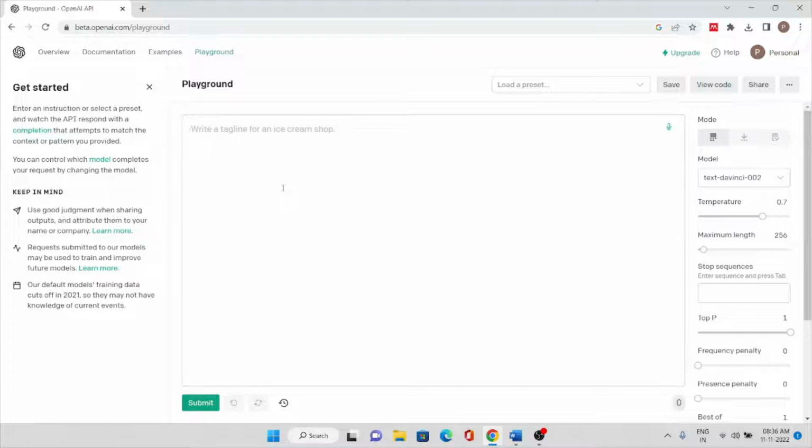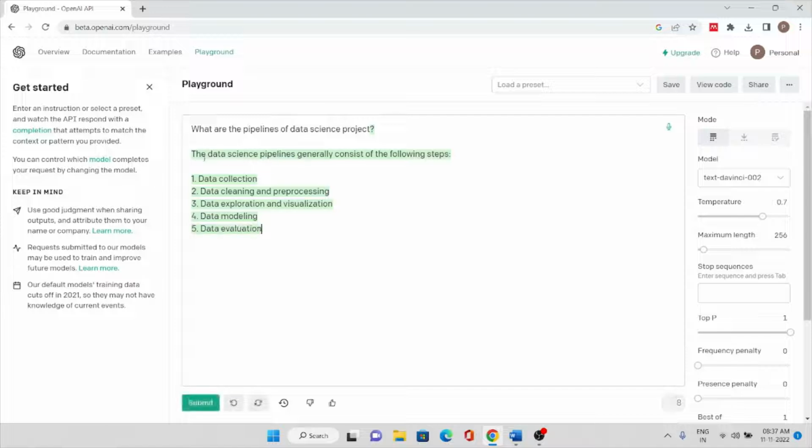I will write something related to data science itself: what are the pipelines of a data science project. Okay, I will submit it.